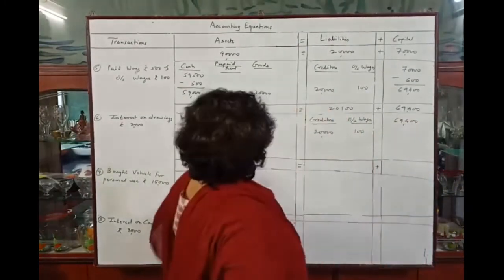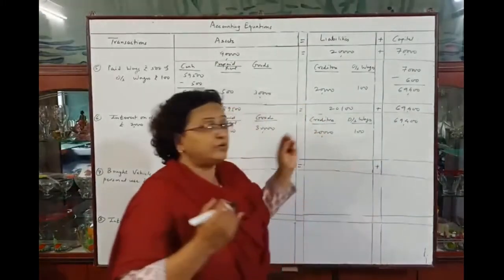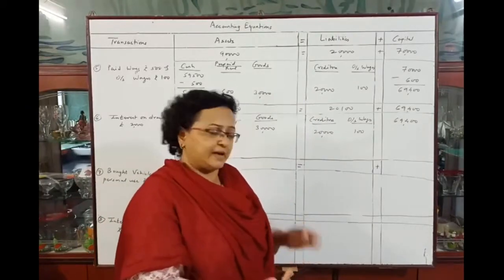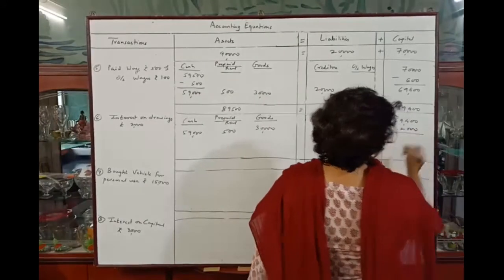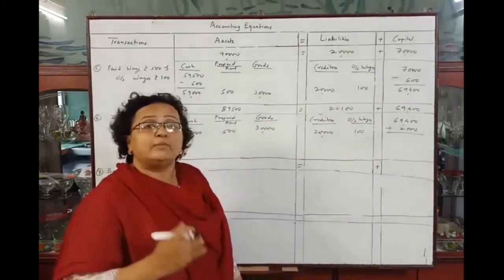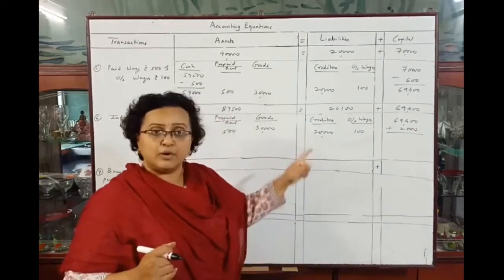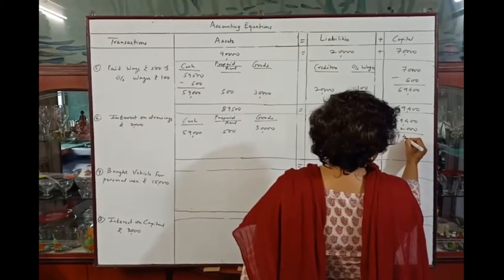Now we have to add rupees 2,000 interest on drawings in capital. First we will add rupees 2,000, because this interest on drawings is the amount charged on drawings made by the owner, so it is income of the business, so it should be added, 71,400.